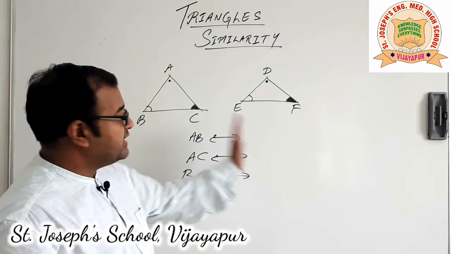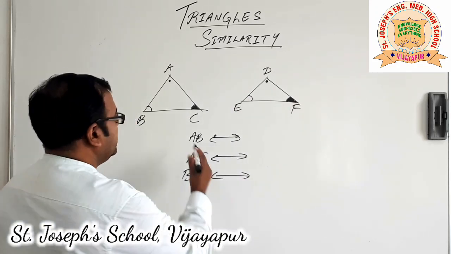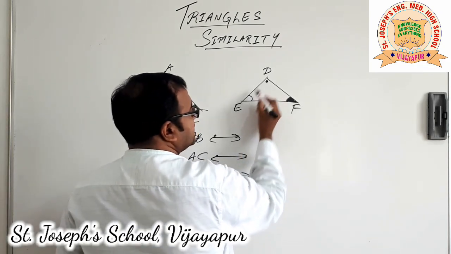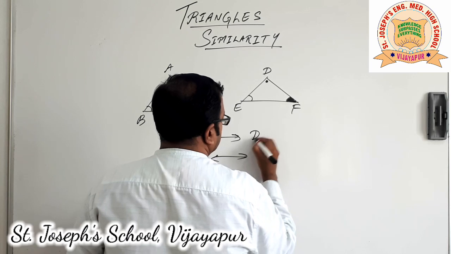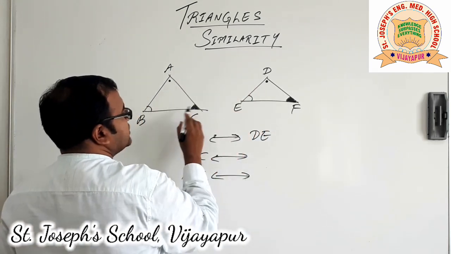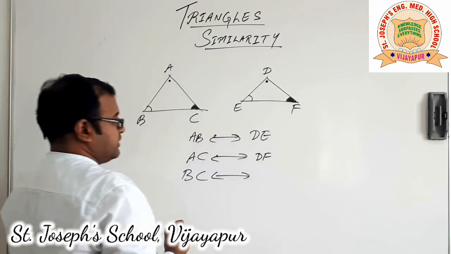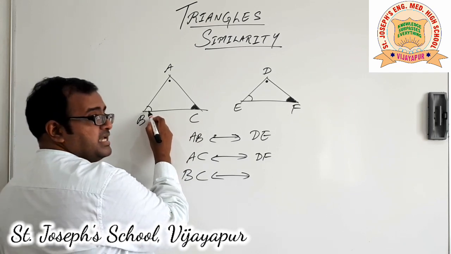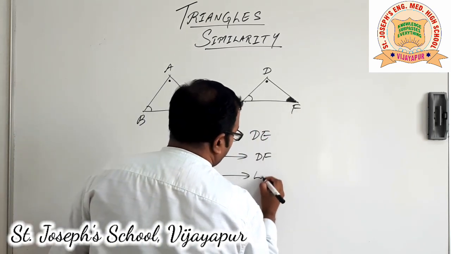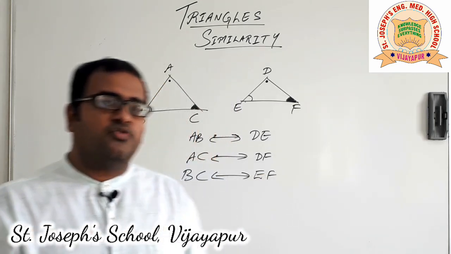Let us try to identify the corresponding sides of the triangle DEF. AB connects the dot and the single line. Here the dot and the single line is connected by DE. So that is the corresponding side. How about AC? The dot and the shaded angle. The dot and the shaded angle is DF. Okay, BC, the single line angle and the shaded angle. Here single line angle and shaded angle is EF. So that's how we identify the corresponding sides of two triangles.